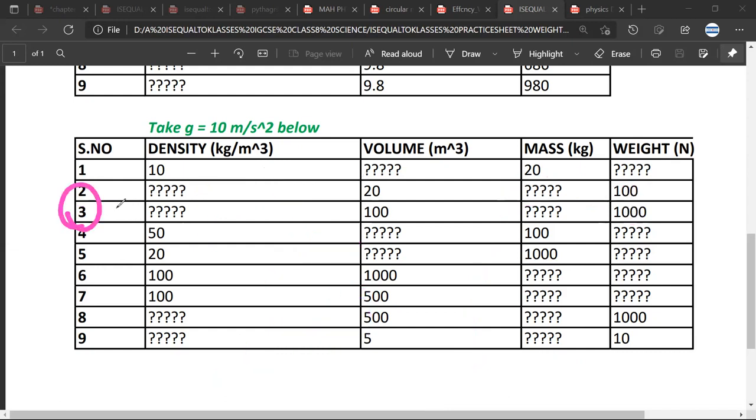Mr. Satya, how should I do question number 3? So first we have to find the mass. So mass is equal to density. Oh, sorry.